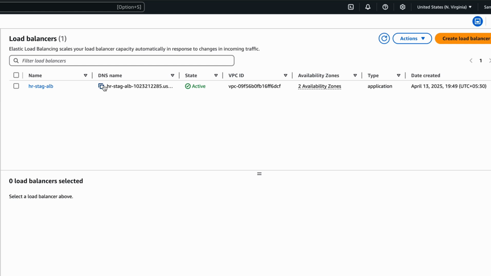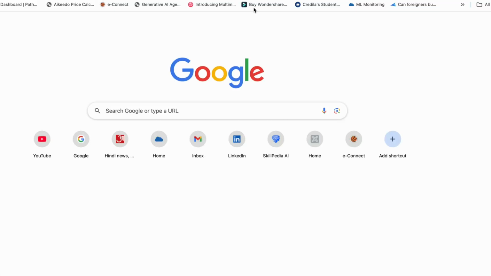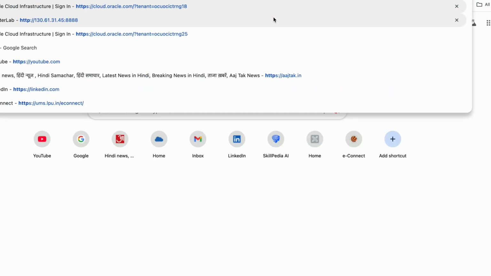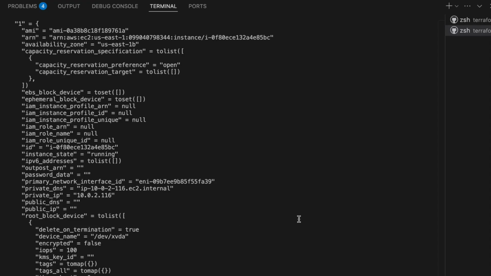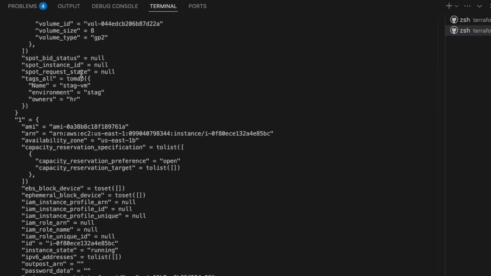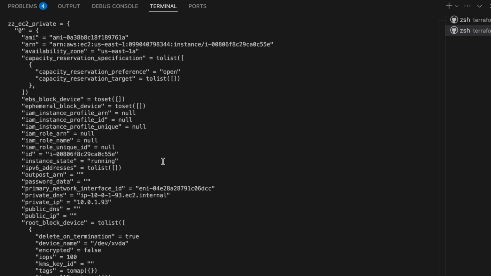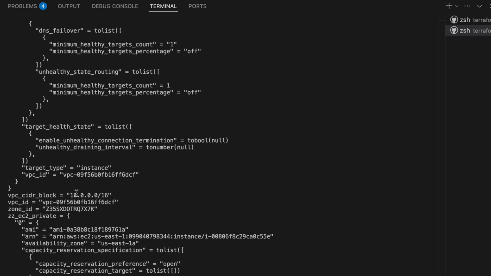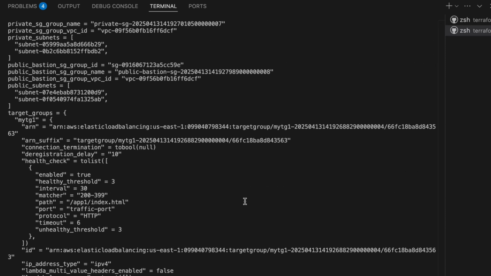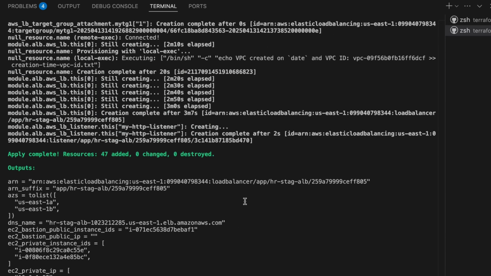And this is the host name, DNS name. Of course, it will take time, but I can verify. It will take time again as usual after the machine is ready. That does not mean it's always ready. But yes, this is my instance. The details of our resource creation. Here the CIDR block, VPC ID, zone ID, you see all the inputs from the resources we have created.